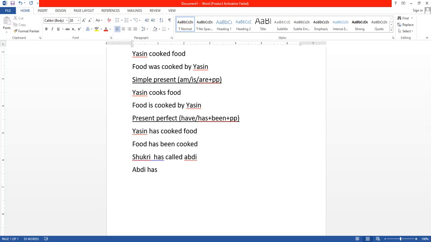So Abdi has been called. If you want to say the person who called him, by Shukri. But it is not necessary to say by Shukri if you don't want to. So Abdi has been called.